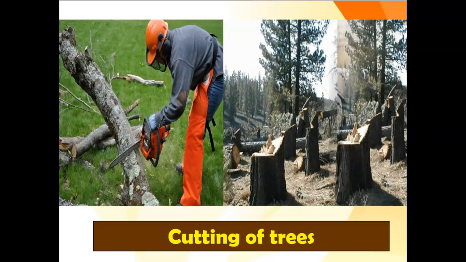When it rains, trees absorb and store a large amount of water with the help of their roots. When they are cut down, the flow of water is disrupted, and the soil loses its ability to retain water.